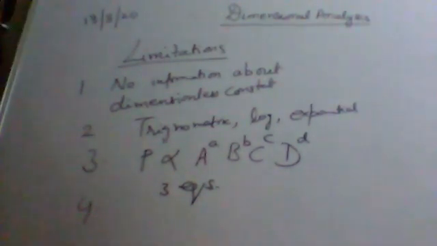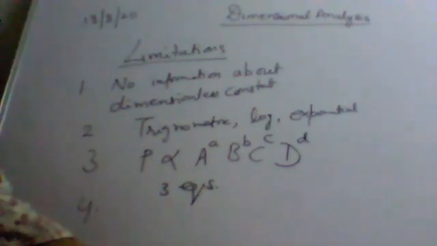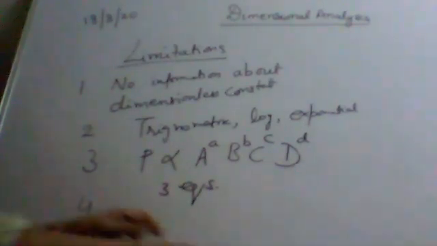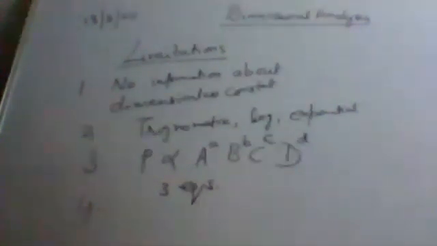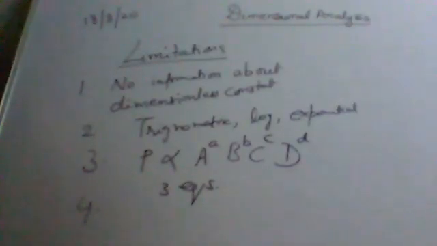So the fourth one is it does not give any information about scalar or vector quantities. So these are the limitations of dimensional analysis.